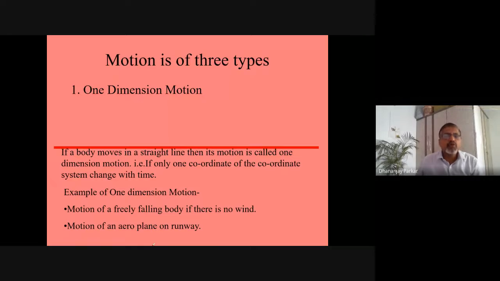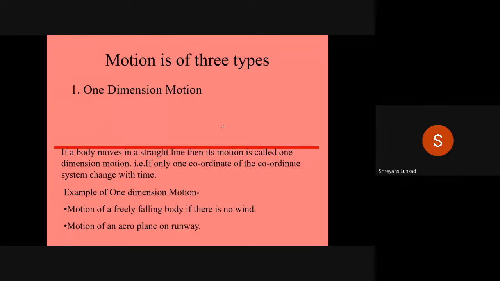Okay, if a ball is thrown vertically upward directly like this, and after going up it is coming down, which type of motion is it? It has gone up straight and it has come down. So which type of motion can you consider it? One dimensional, two dimensional or three dimensional motion? One dimensional motion. Why? Because it is going in the y-axis and coming back to the origin through the y-axis. Yes, very good.